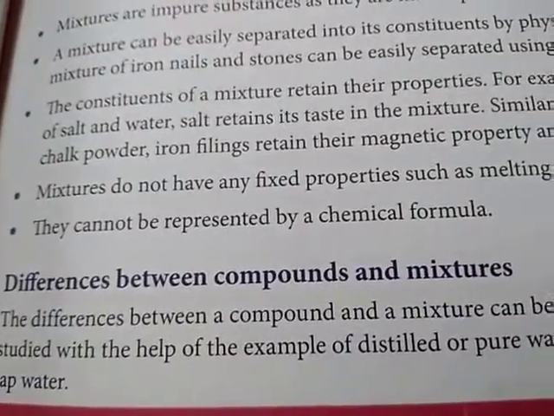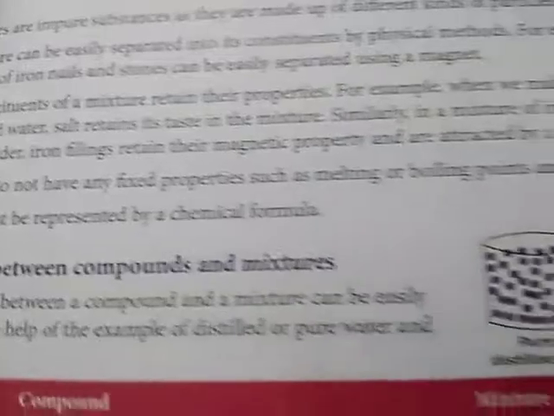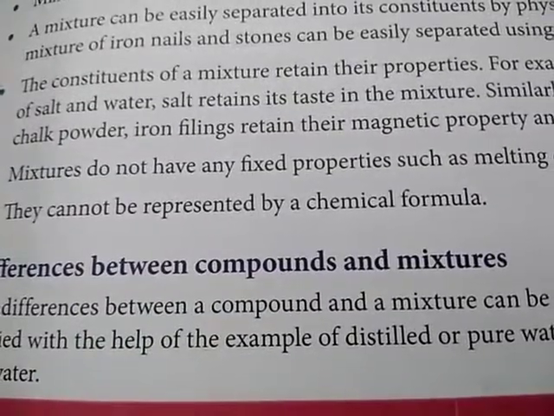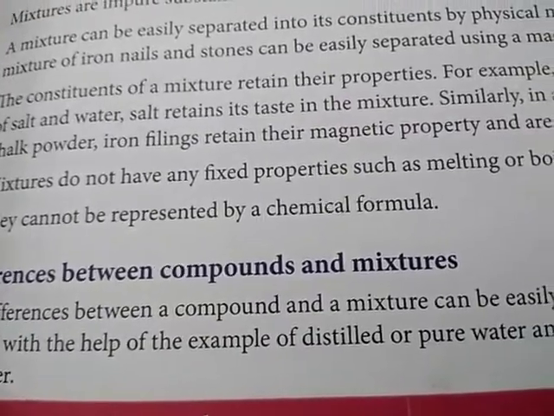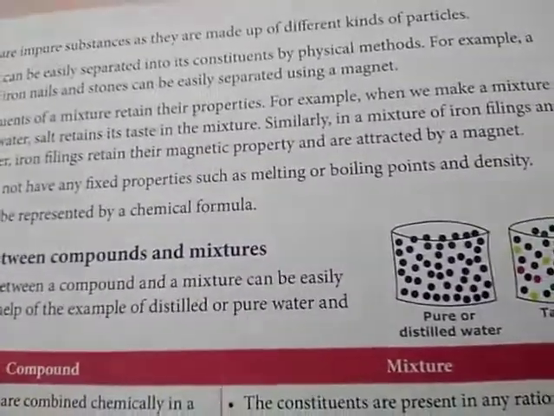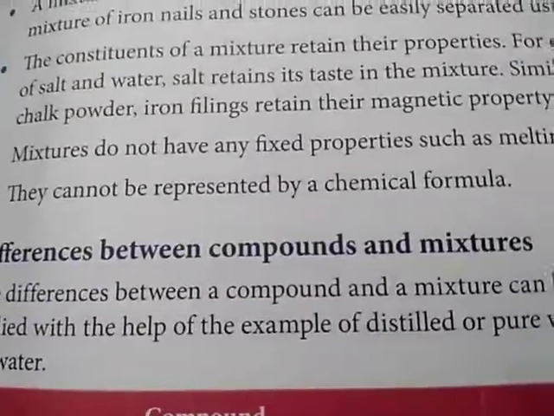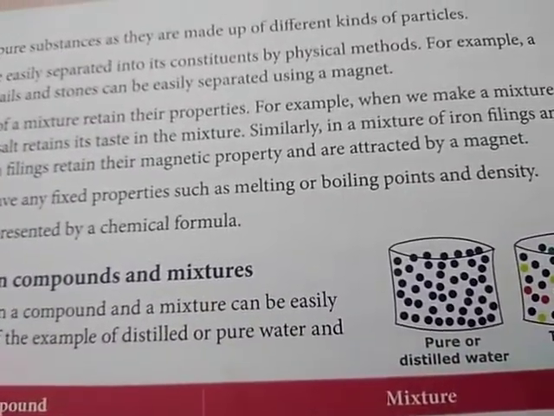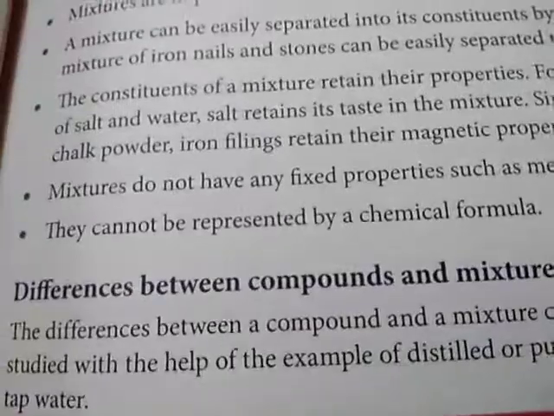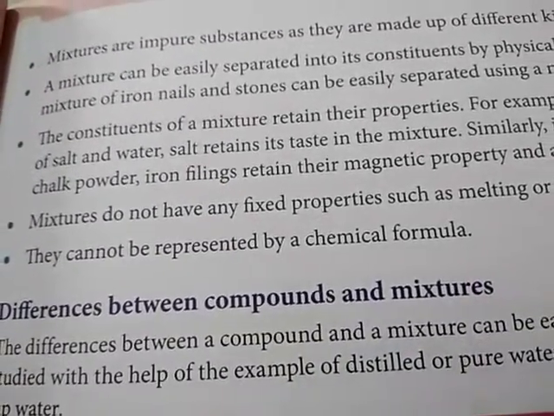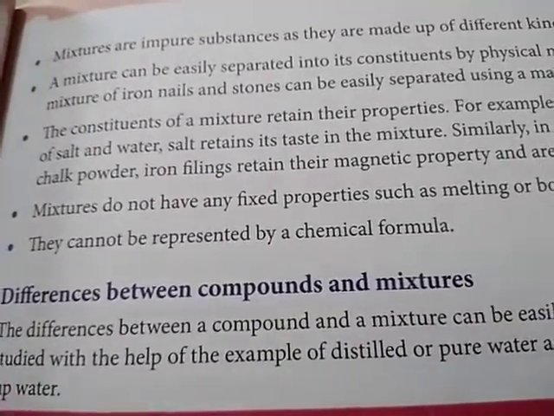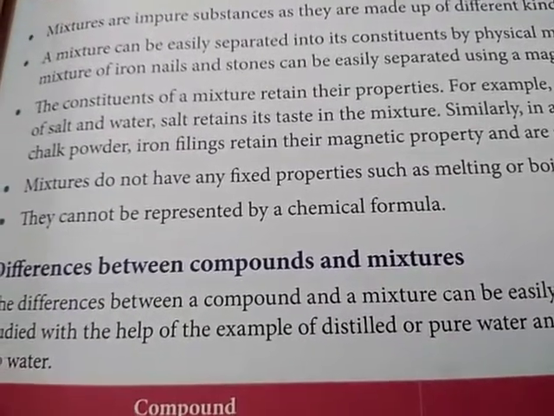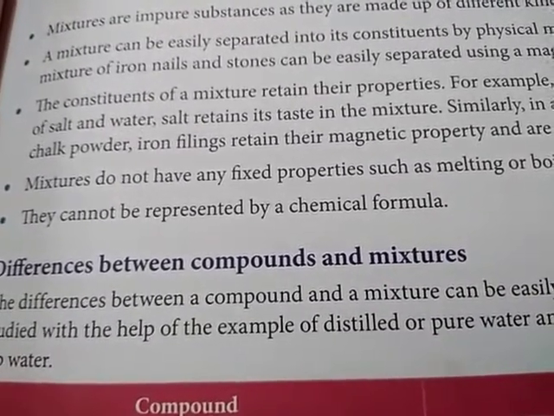Then the constituents of mixtures retain their properties. For example, when we make a mixture of salt and water, salt retains its taste in the mixture. Similarly, in a mixture of iron filings and chalk powder, iron filings retain their magnetic property and are attracted by a magnet. I already explained this by taking the example of water when we were discussing compounds. I told you that water is made up of hydrogen and oxygen.